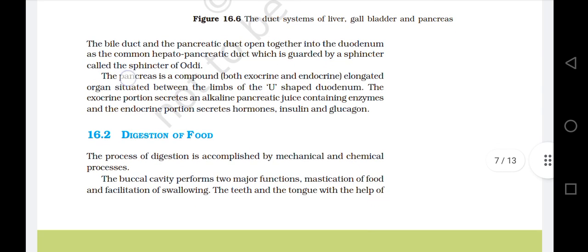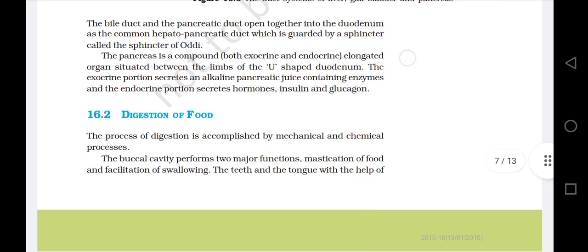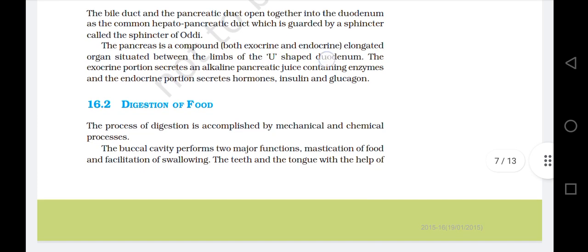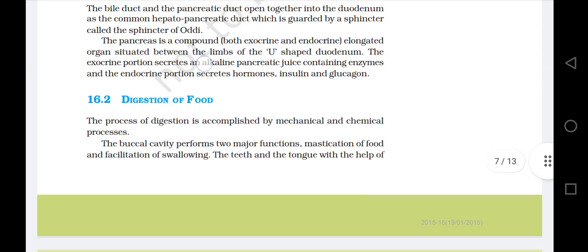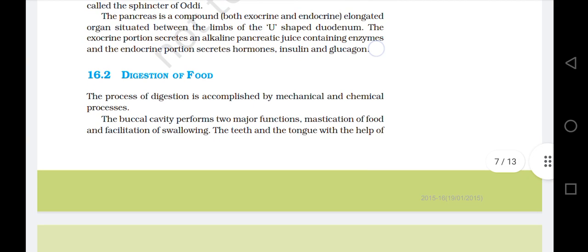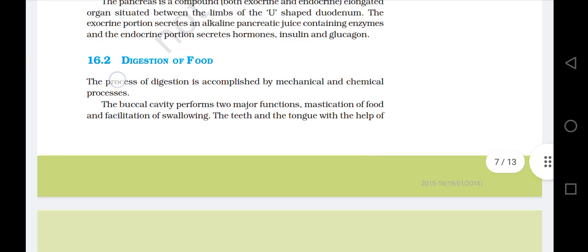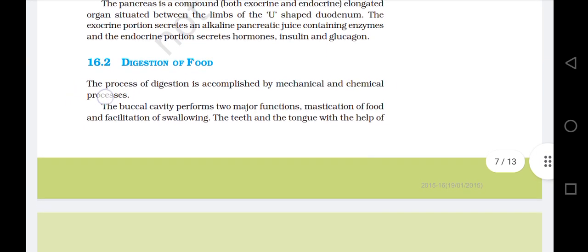The pancreas is a compound, both exocrine and endocrine, elongated organ situated between the limbs of the U-shaped duodenum. The exocrine portion secretes an alkaline pancreatic juice containing enzymes, and the endocrine portion secretes hormones, insulin, and glucagon. 16.2 Digestion of food. The process of digestion is accomplished by mechanical and chemical processes.